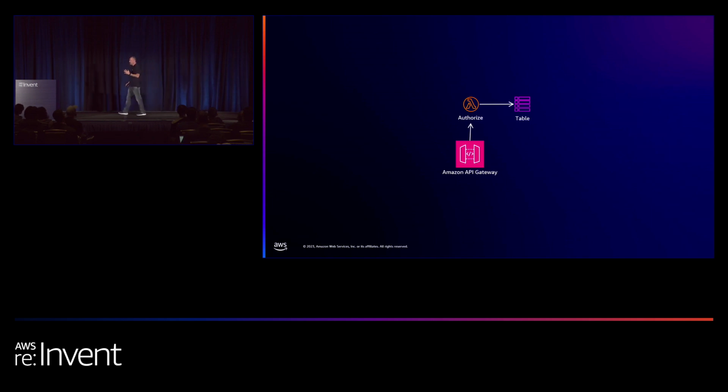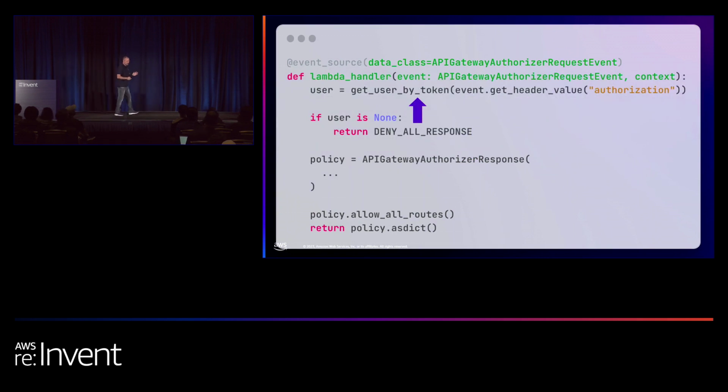And best of all, it's a simple Lambda. Think about it. It's a Lambda that does one thing. I've highlighted the most important line in this Lambda. It pulls the token from the authorization header and it checks it against a DynamoDB table. That's the only thing that it does. And if the value exists, it approves the request. And if not, it drops the request. And that's it. That's the code. It's really simple. And it's a perfect candidate for a complete Rust rewrite. We knew that we are not taking a big risk here.